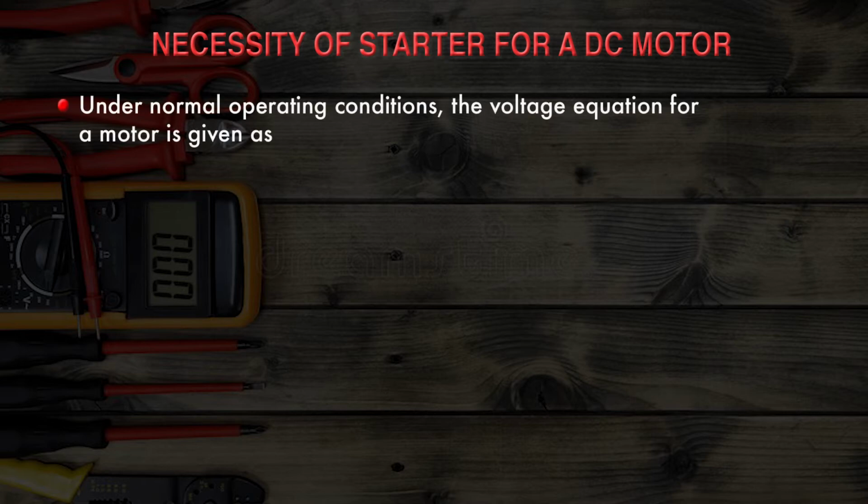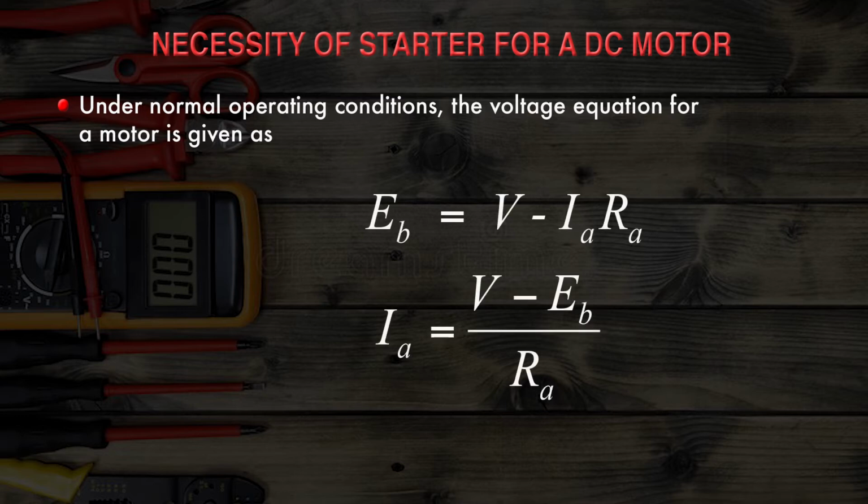So under normal operating condition, the voltage equation for a motor is given as V is equal to Eb plus IaRa. So here you can see by this formula, if you are rearranging the terms, you can write this Ia is equal to what? (V minus Eb) upon Ra, right? So here you can see this armature current is depending on this voltage, this back EMF and armature resistance.